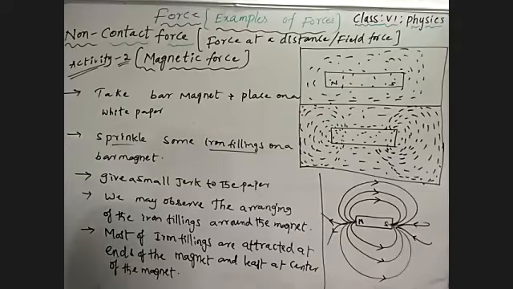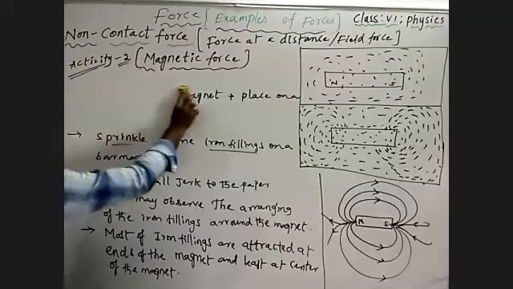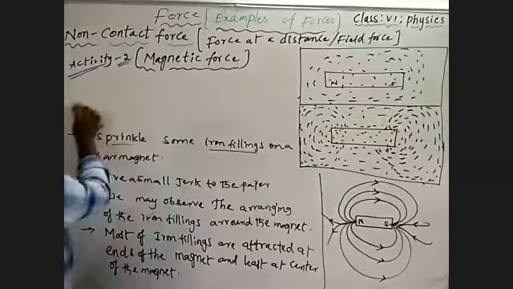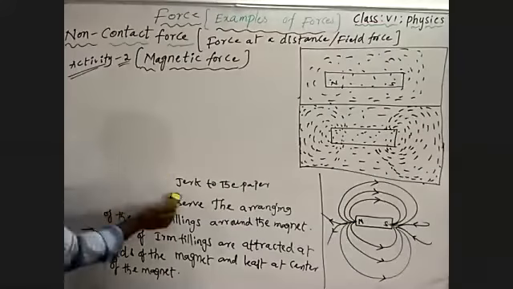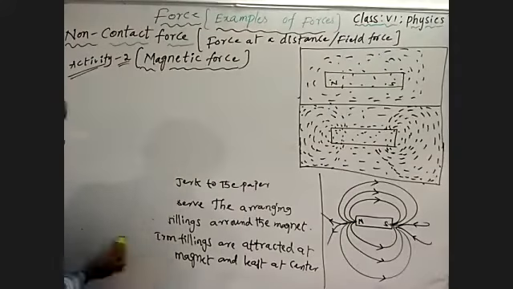Let's discuss one more activity to understand the magnetic force, the third activity. We are analyzing the magnetic force, meaning the interaction between the poles of the magnet.